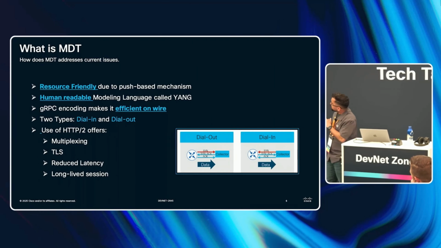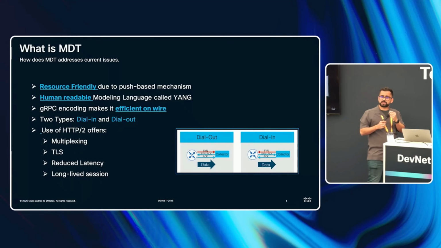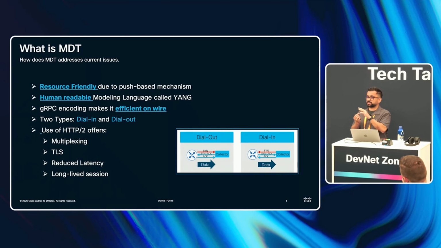The second aspect is that MDT uses gRPC-based encoding. That encoding converts all the text form of data into a binary format, and this binary format is very wire-friendly. I can transfer a good amount of data over the wire using gRPC encoding.